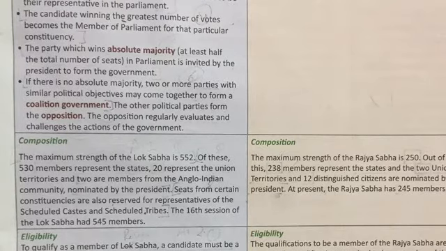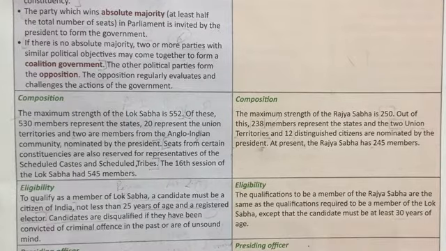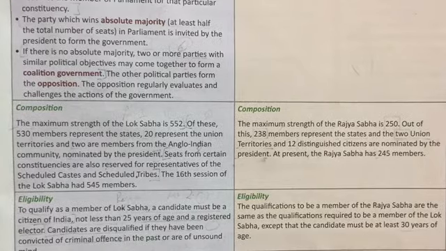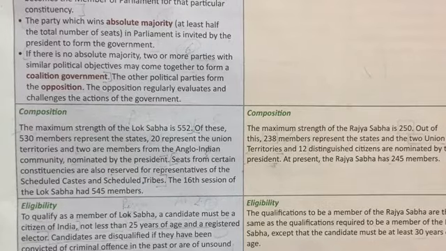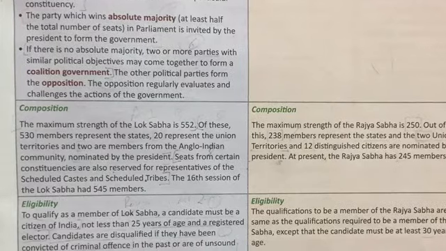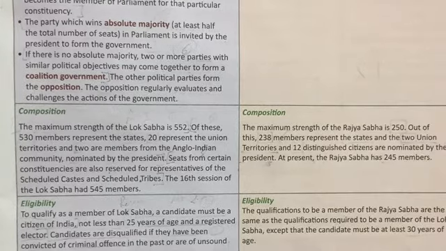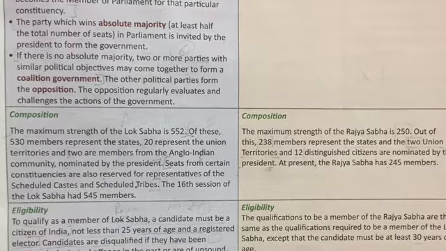The other political parties form the opposition. The other political parties which are unable to get absolute majority or to form the government, they will form the opposition, and the work of the opposition is to check the working of the ruling government. The opposition regularly evaluates and challenges the actions of the government, that whether the ruling government is making policies for the betterment of society or not.